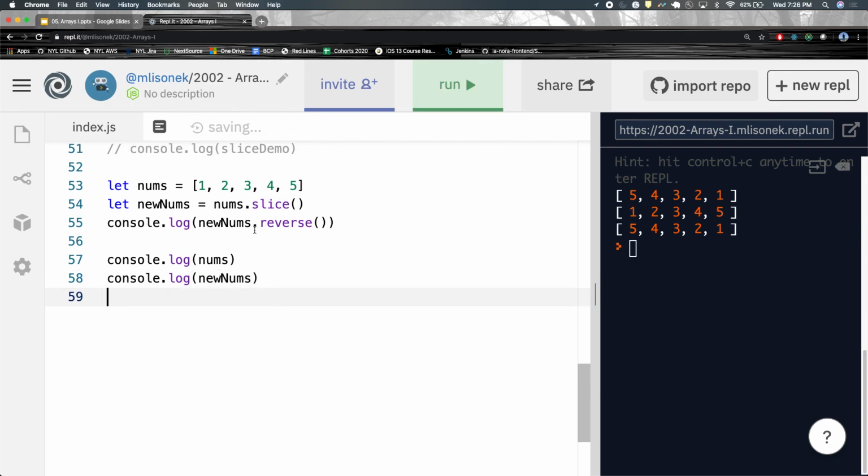Let's get this out of the console. So nums is still 1, 2, 3, 4, 5. However, new nums is 5, 4, 3, 2, 1. Because instead of reversing nums, we first made a copy of the array and reversed that, not damaging our original nums. Okay?